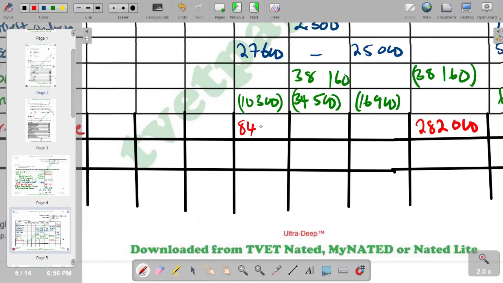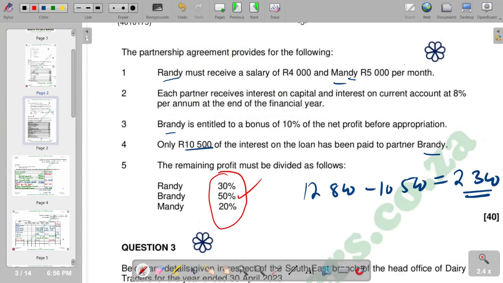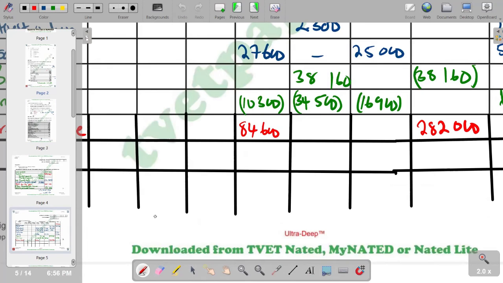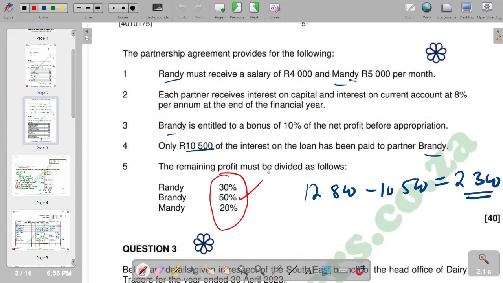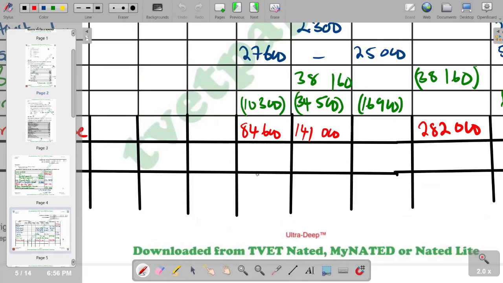84,600. And then the share for Brady is 50%. So we are saying 50% times 282,000, and your answer is 141,000. The next one is Maid at 20%. So you're saying 20% times 282,000, you get 56,400. So basically that's what we have on that part. So the profits are shared.